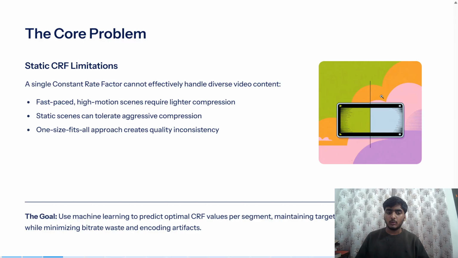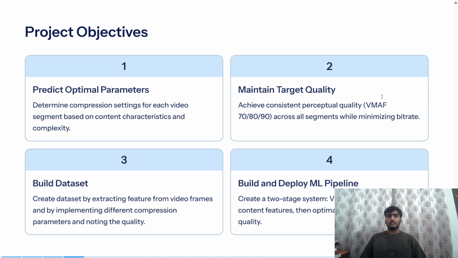Our goal was to use machine learning to predict the optimal CRF value per segment, maintaining target perceptual quality while minimizing bitrate waste and encoding attempts. These are the objectives of the project. First, to predict optimal parameters, then maintain target quality. You can choose a quality, like a VMAF value. We will tell you what this value stands for in the later slides. According to this target value, the video will be compressed.